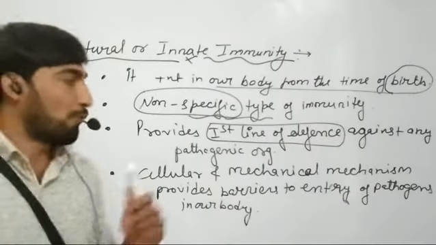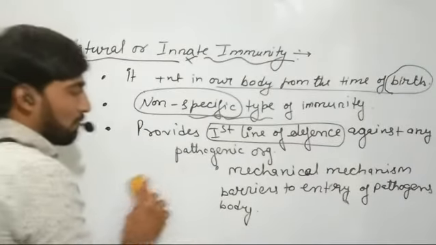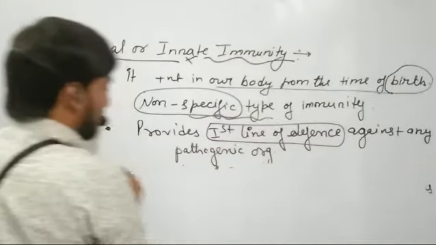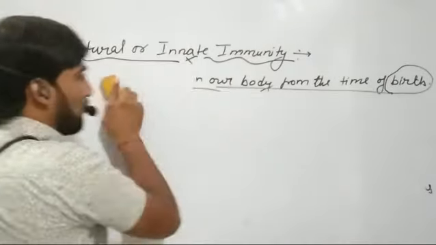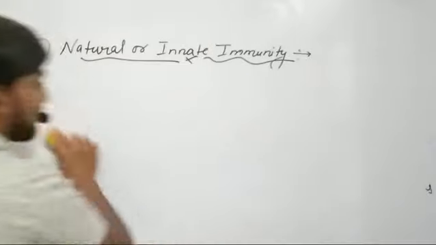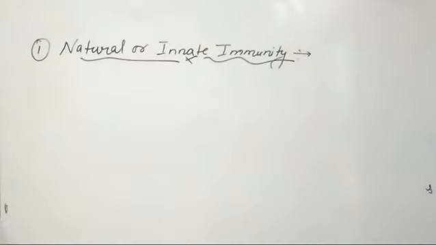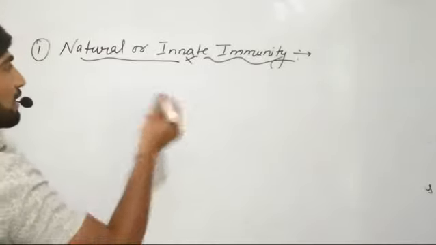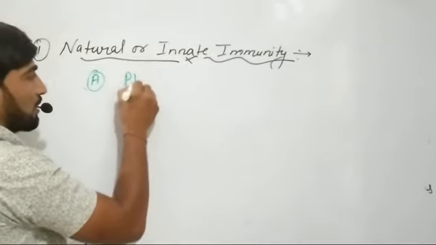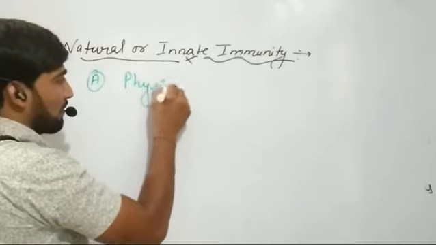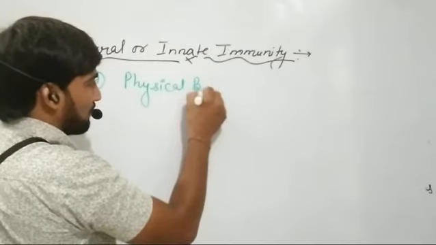Usually we have four different types of barriers provided by innate immunity for the entry of pathogens in our body, and the first barrier is known as physical barriers.